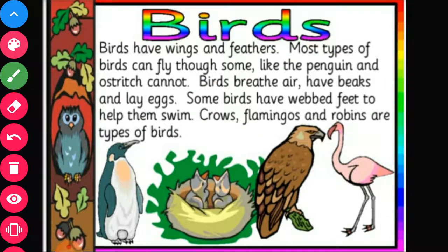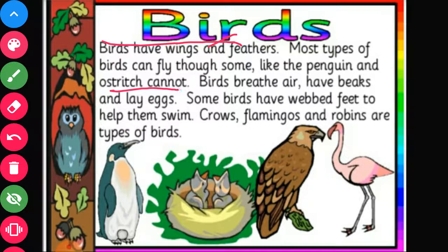Now, the next group is birds. Birds have wings and feathers. Most types of birds can fly, but some, like penguins and ostriches, cannot fly.